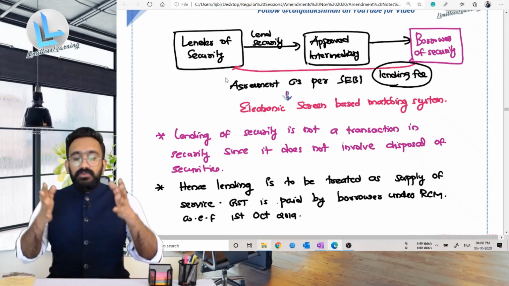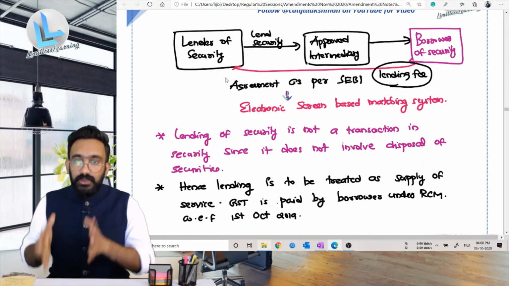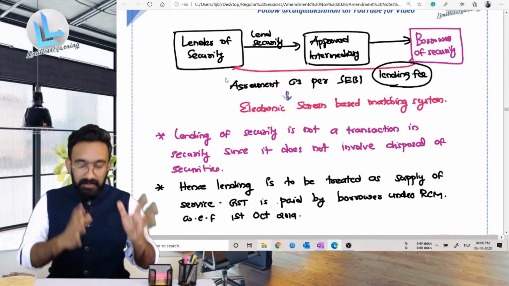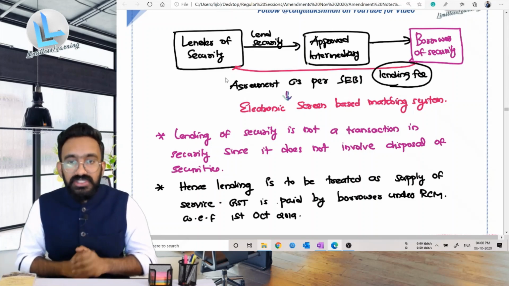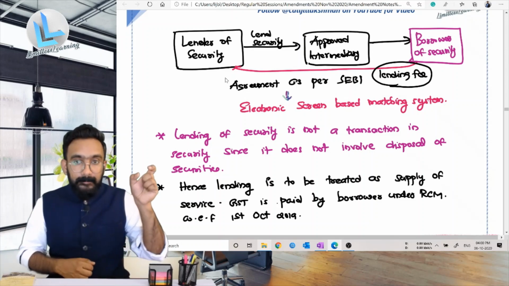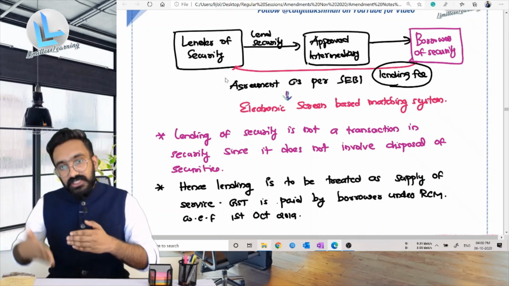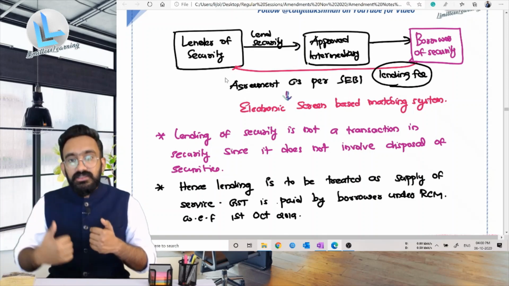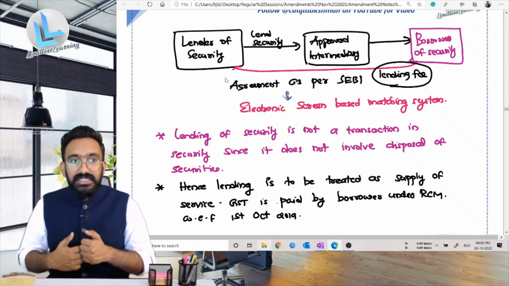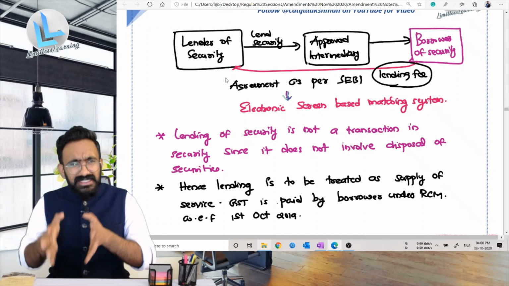Now I'm taking you back to the discussion that we had on security. We said securities like shares, debentures, etc. are neither supply of goods nor supply of services. In the definition of goods under section 2, goods excludes money and security. So securities are not goods. Similarly, in case of services, they say service is anything other than goods, money, security. But then you have a clarification there. They said the commission for facilitating the transaction in security becomes a service. So security is not goods, not service.